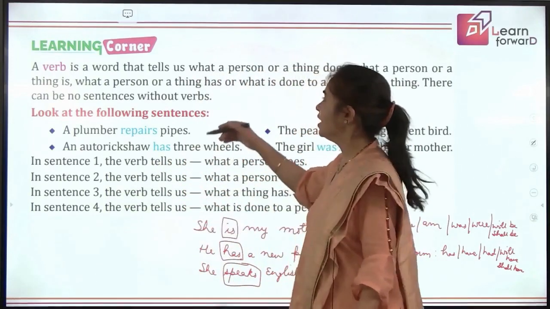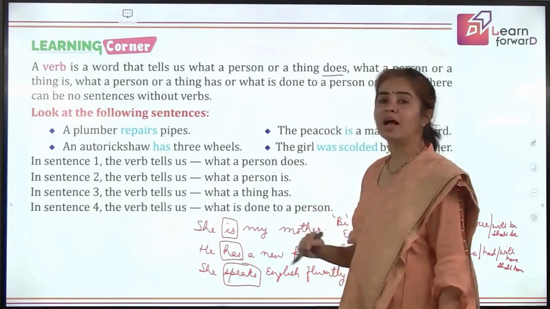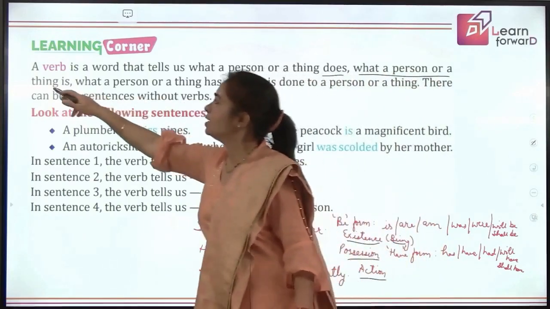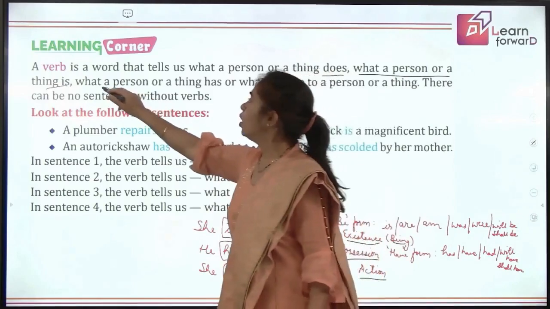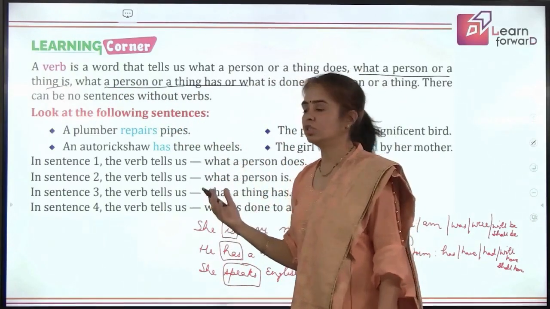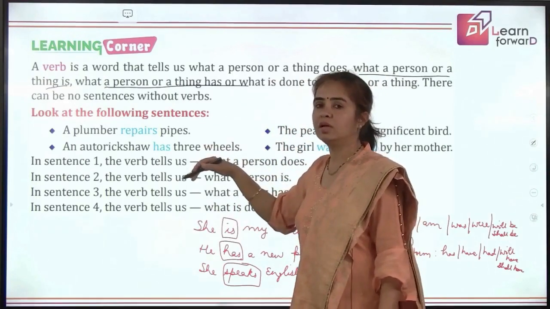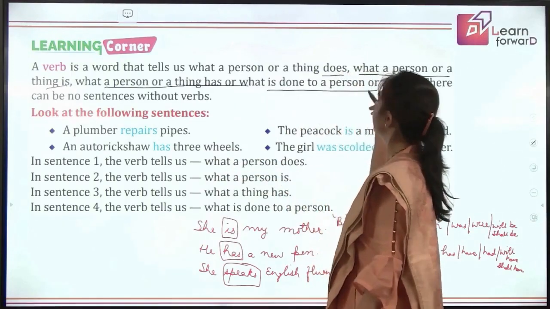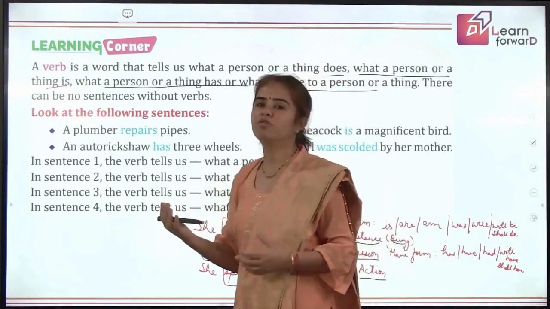So let's see here. A verb is a word that tells us what a person or a thing does. That means an action. What a person or a thing is. That means being, existence. And what a person or a thing has. That means possession. Now, sometimes it is used as an object form also, saying the sentence the other way. So we say what is done to a person or a thing is also a verb, but that is just a form of action, children.